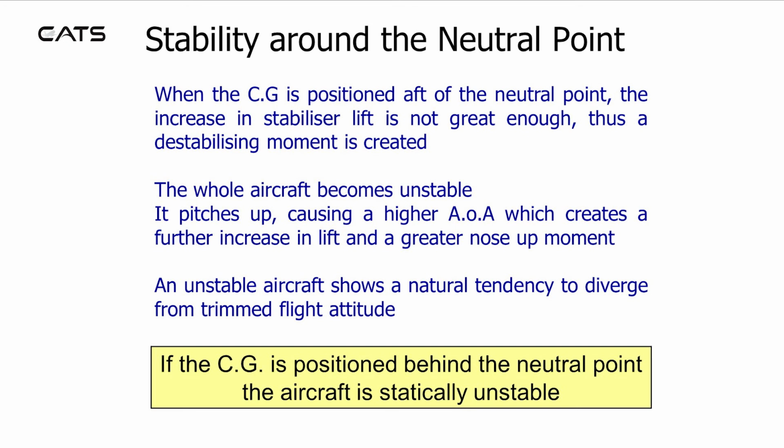The aircraft is unstable when the CG is after the neutral point. When the CG is positioned after the neutral point, the increase in stabilizer lift is not great enough, thus a destabilizing moment is created. The whole aircraft becomes unstable. It pitches up, causing a higher angle of attack, which creates a further increase in lift and a greater nose-up moment. An unstable aircraft shows a natural tendency to diverge from trim flight attitude. If the CG is positioned behind the neutral point, the aircraft is statically unstable.